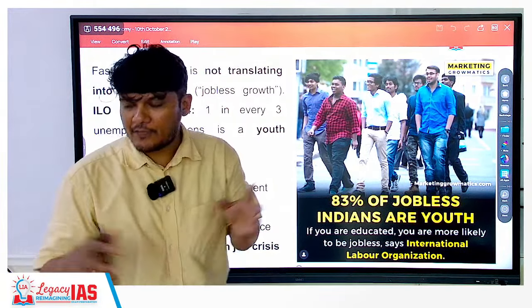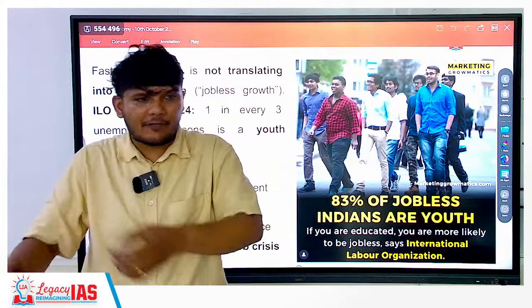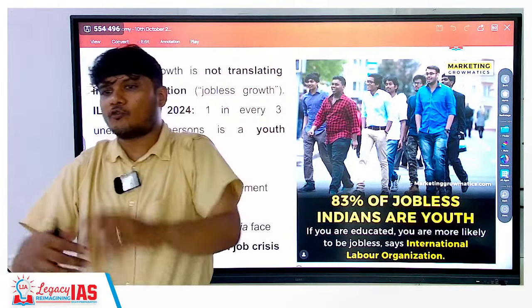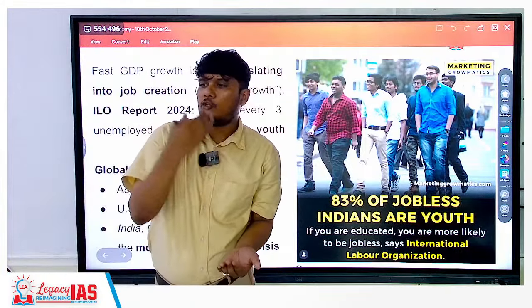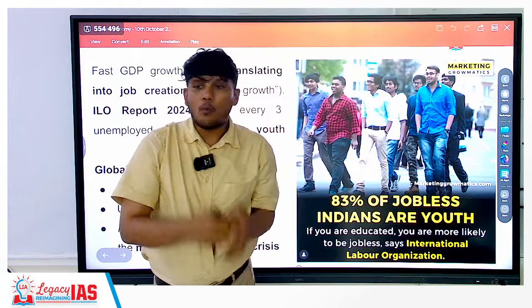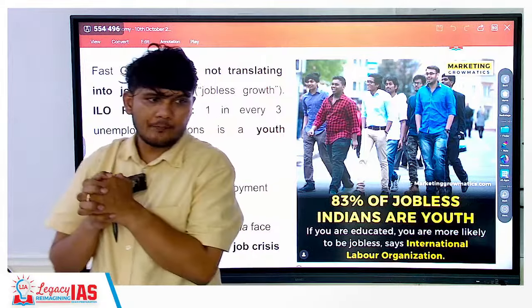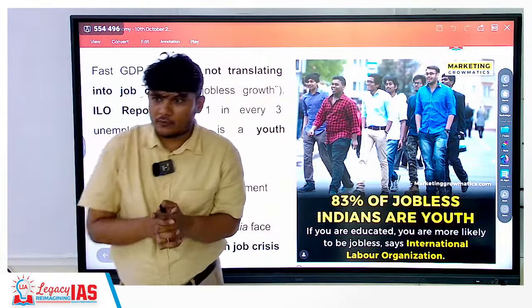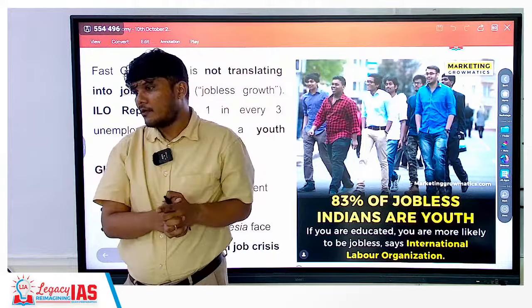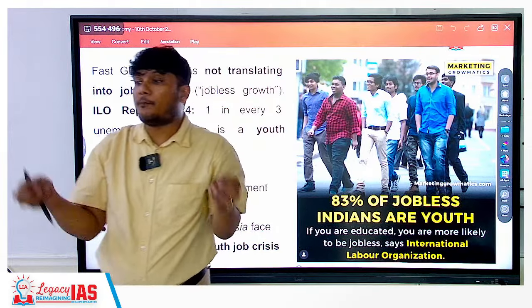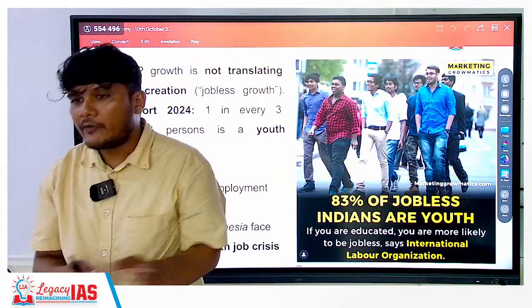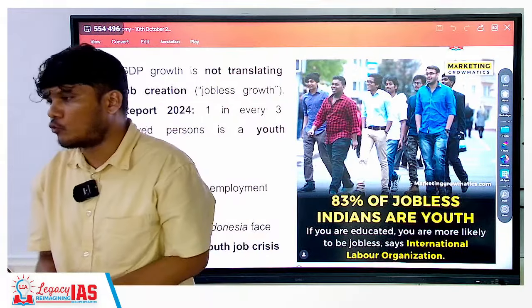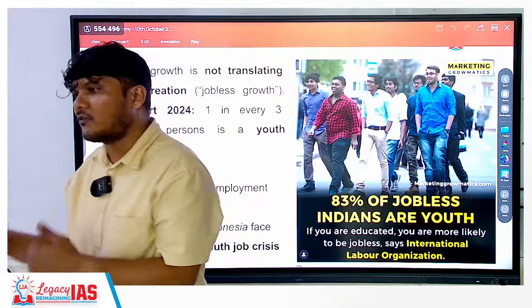So we are in a stage of potential demographic dividend. Because our population is quite young, we could have reaped the benefit, but the issue is the youth is unemployable. Now, why is the youth unemployable? Youth is unemployable because, even if they have education, they lack the basic skills that are needed. So you want to hire someone for a management role, the person does not know how to use Google Sheet, how to use Excel sheet, all these things are not known.